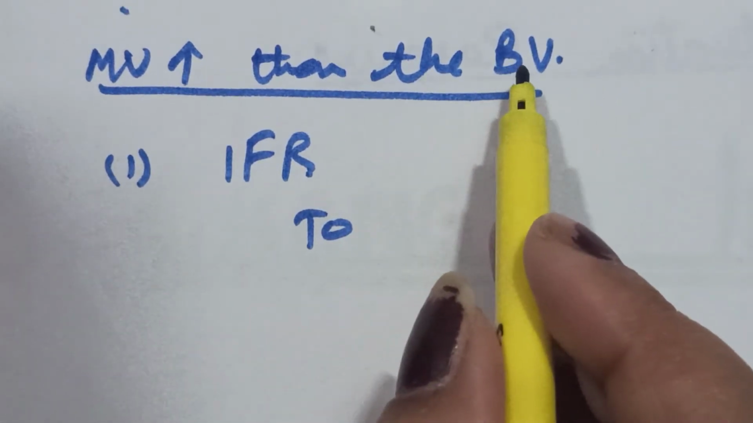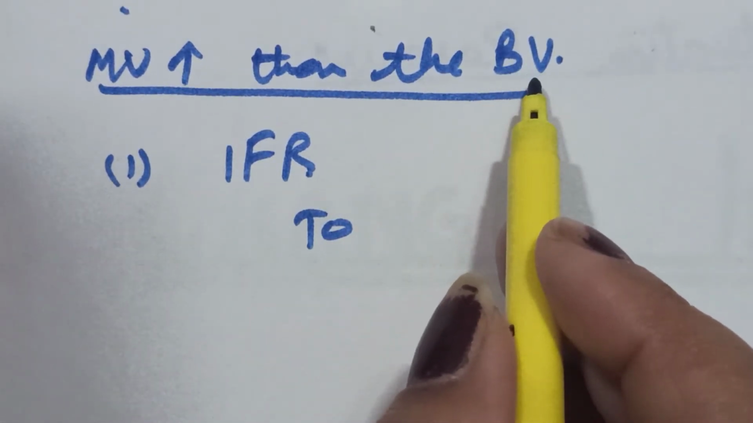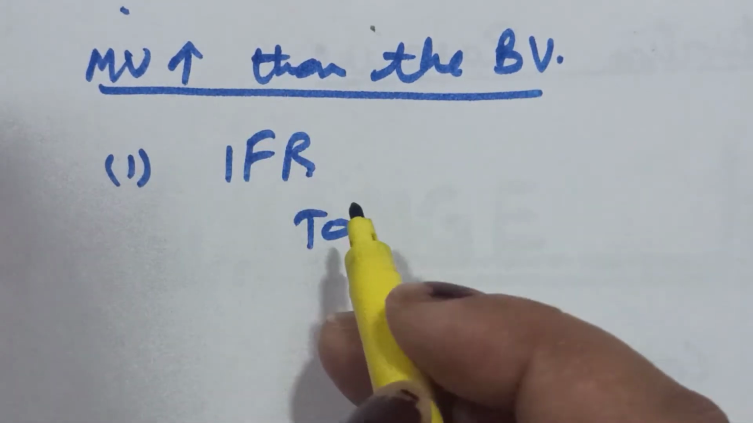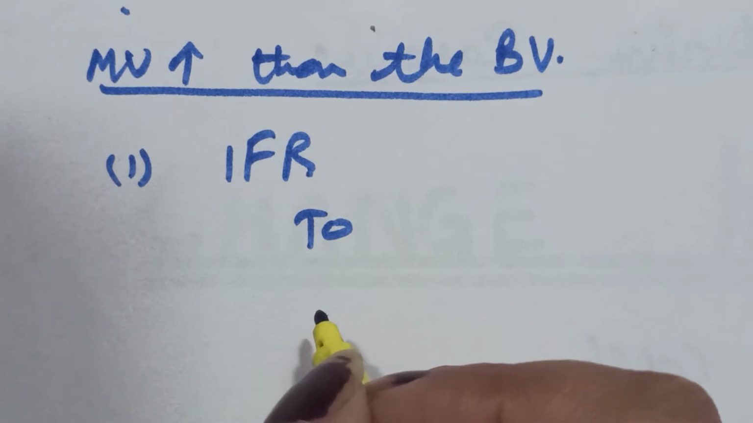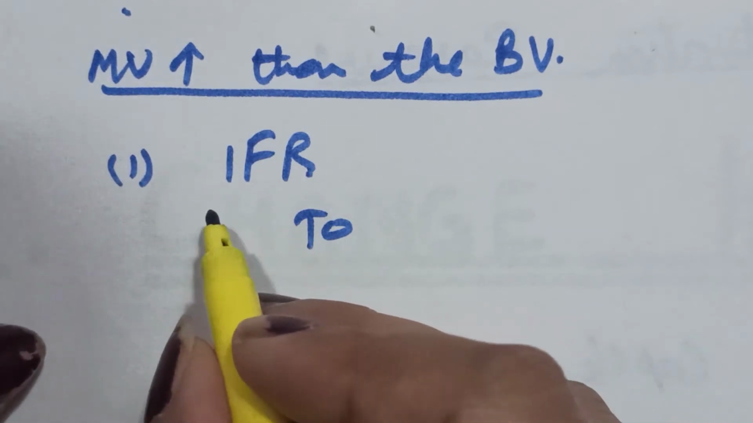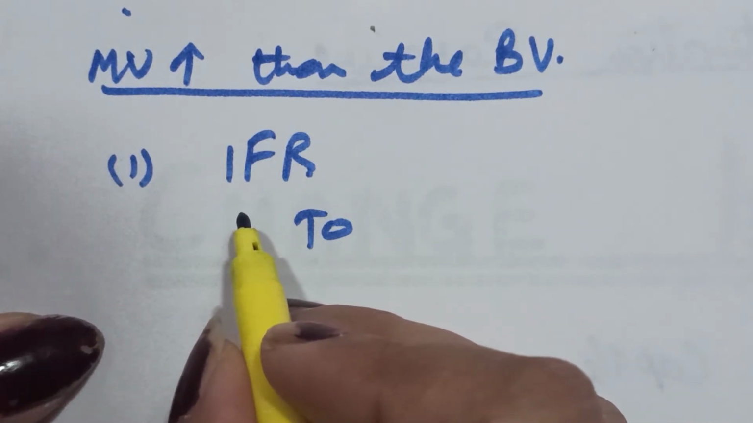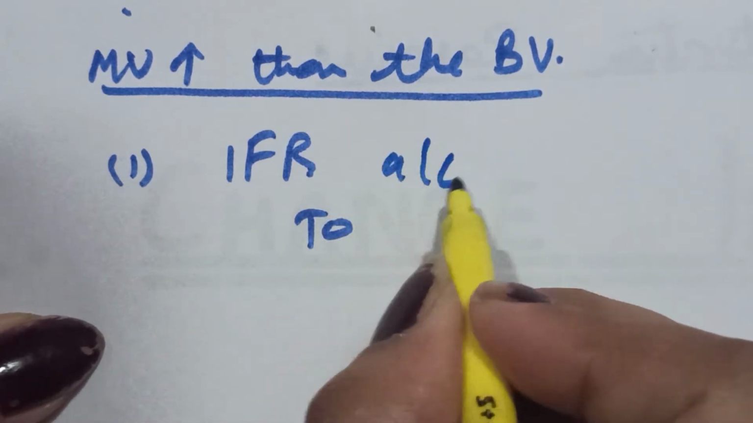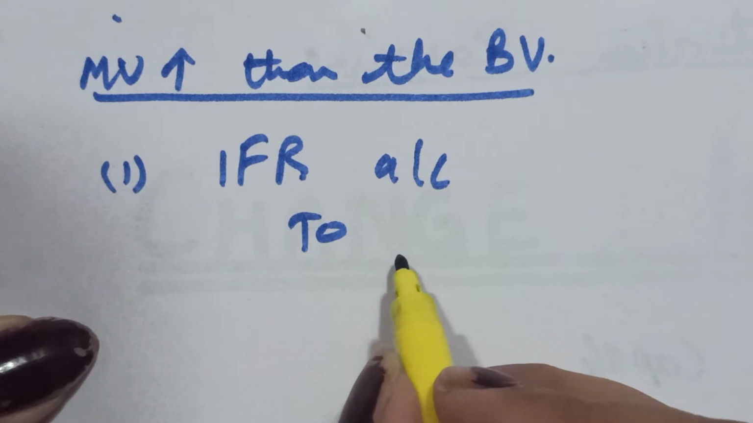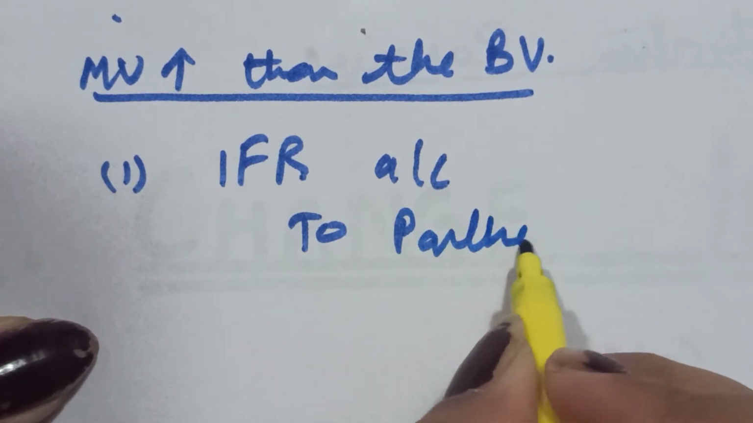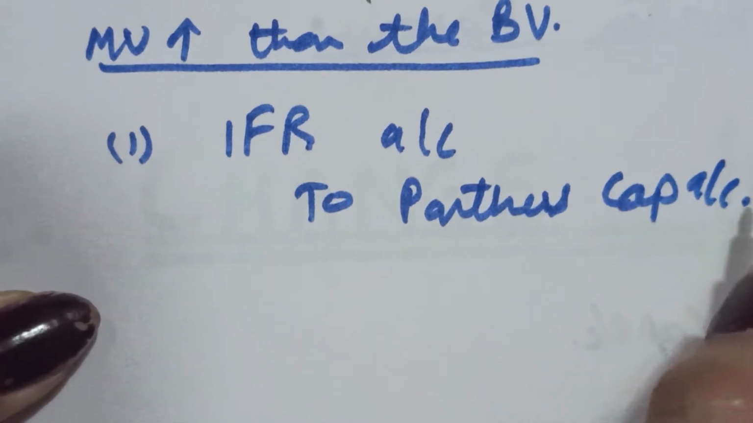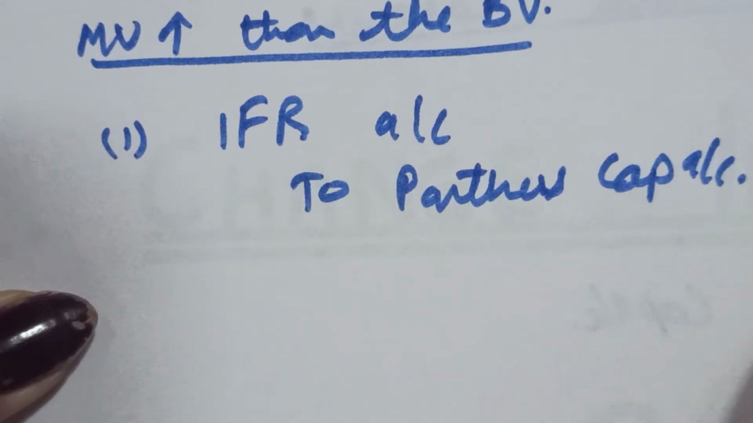That means we are getting extra. What we had taken as investment, we had taken 2000 investment. That 2000 investment is now 3000. So that extra will now be distributed among the partners through the revaluation account. We make the entry: investment fluctuation reserve to partners capital account. This is in the old ratio.